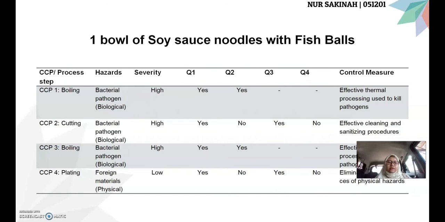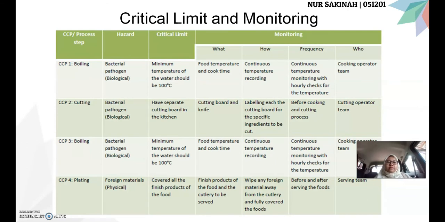And lastly, CCP4 is the plating process. The hazard that occurs in this process is foreign materials, which is under the physical class. So the severity is low, and the control measure is to eliminate potential sources of physical hazards. Next, we move on to the critical limit and monitoring.